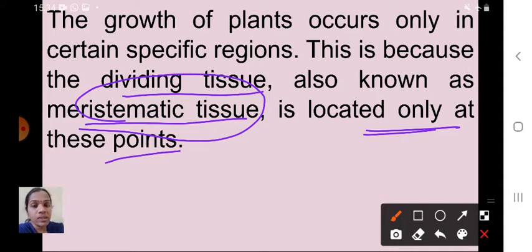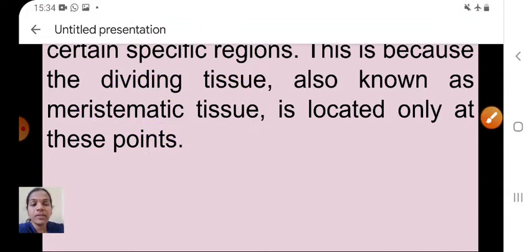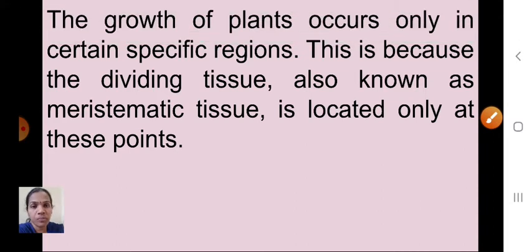Understood now? Which one is responsible for that? Yes, meristematic tissue. So what is meant by meristematic tissue, what is its structure, and what are the types of meristematic tissue? We will see.